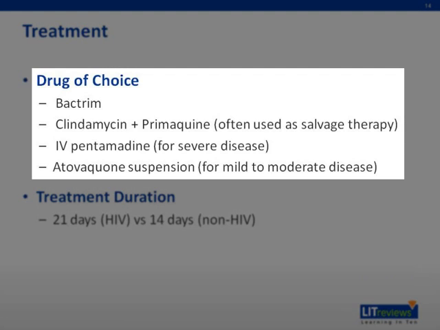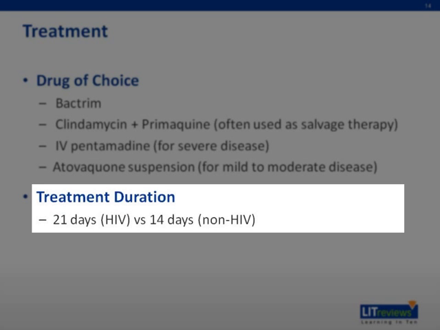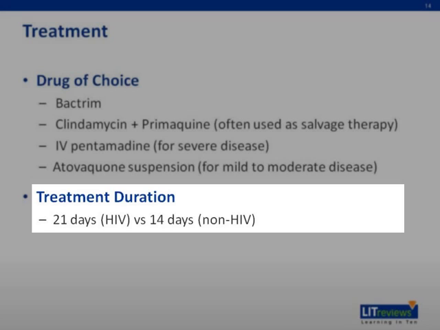The drug of choice in the treatment of pneumocystis infections is Bactrim. Other agents may be used. Clindamycin and primaquine is often used as salvage therapy. In patients who cannot tolerate Bactrim, IV pentamidine is used for severe disease, and atovaquone suspension is only used for mild to moderate disease in patients who cannot tolerate Bactrim. Treatment duration is 21 days for HIV patients, but 14 days for the non-HIV patients.